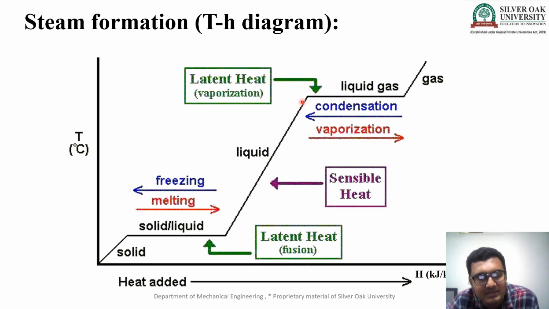And again I supply heat energy to the 100 degree water, and it converts into vapor form, but there is no change in temperature. The temperature is constant and the phase changes from liquid to gas, so this heat supply is latent heat. In this way I converted solid ice to the gaseous form, that is, steam.